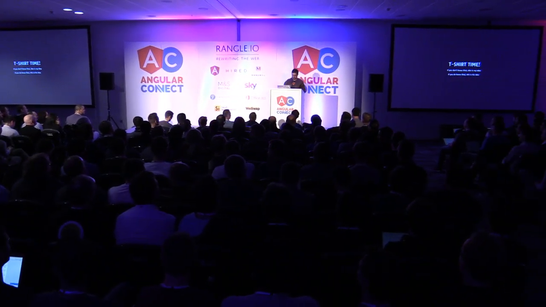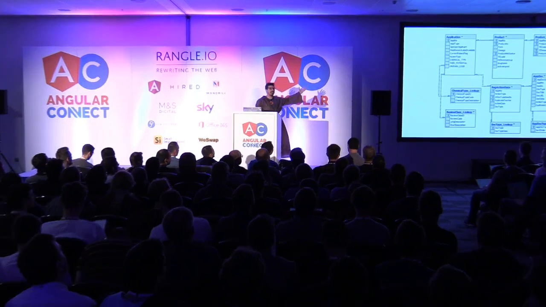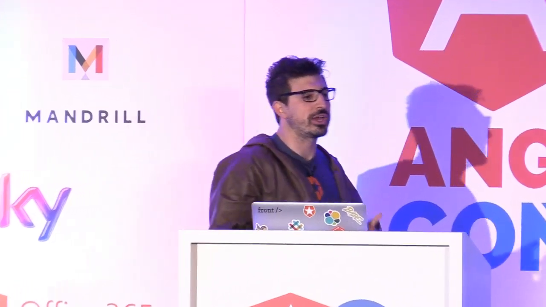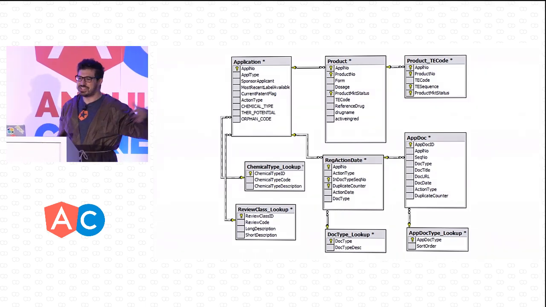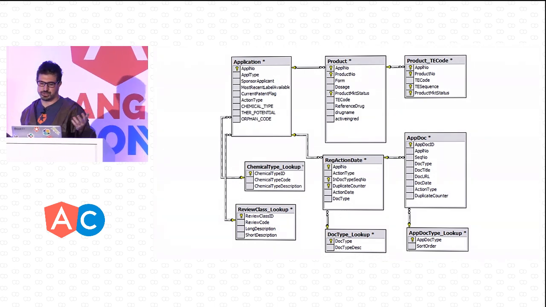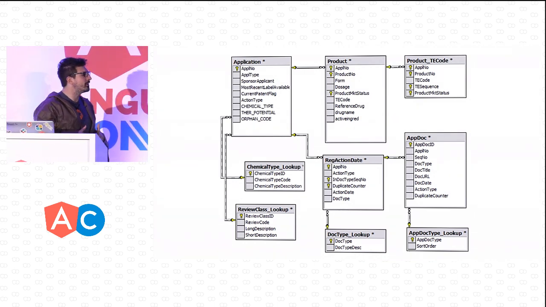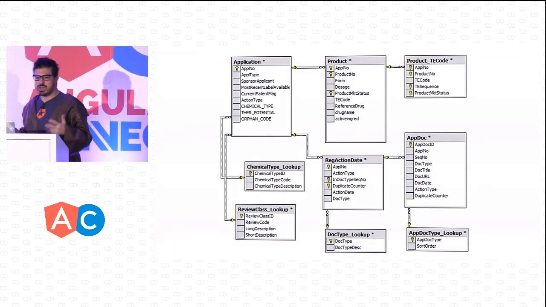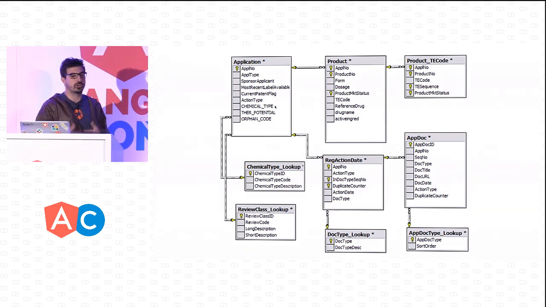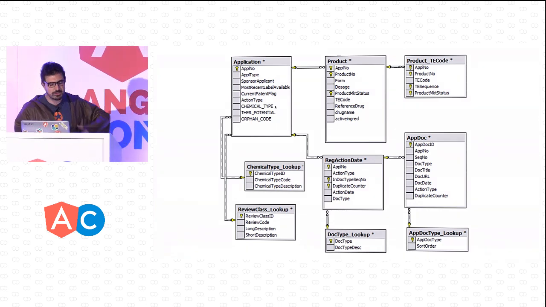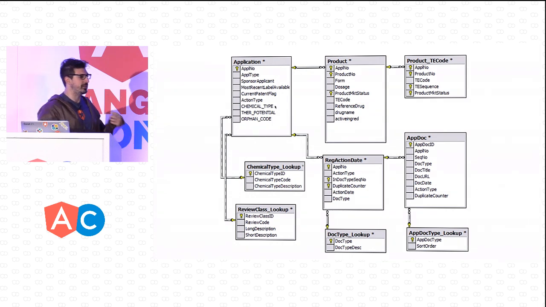Not my intention. So this is an ERD. Basically, what it has are different entities, and each of those entities has attributes or fields. So if my teacher at college would hear me, he would kill me, but basically an entity is a table in a database. The ERD was created when databases were created, and it was a way of showing tables and database. So what we have here, for example, is the table application, which has several fields or several columns. It has app number, app type, sponsor applicant, etc.